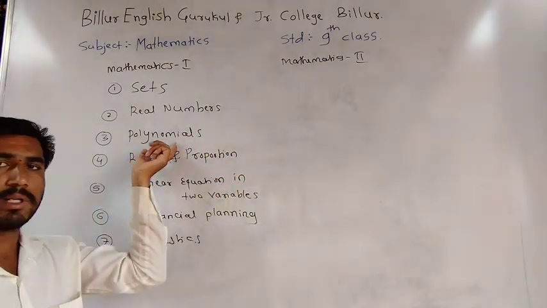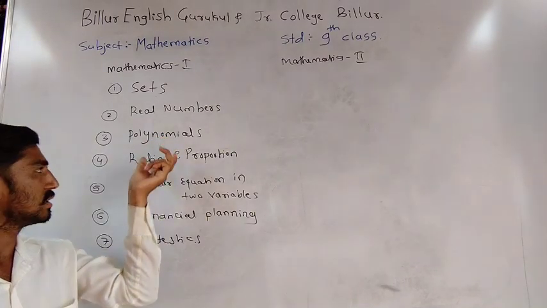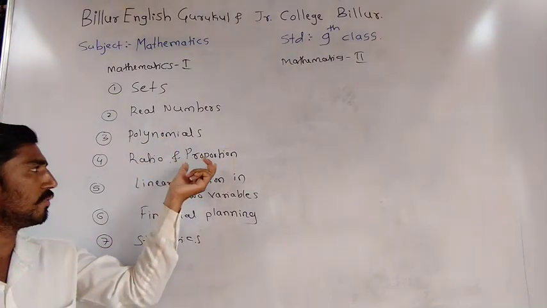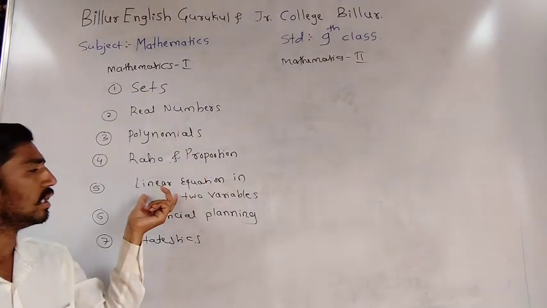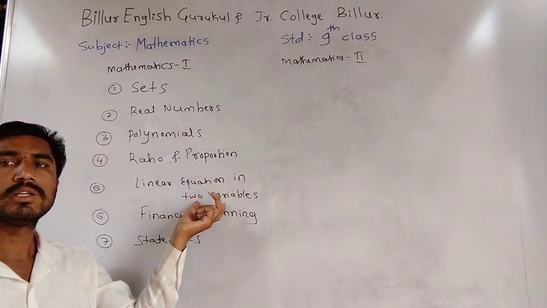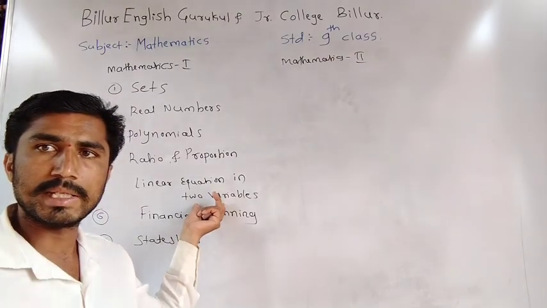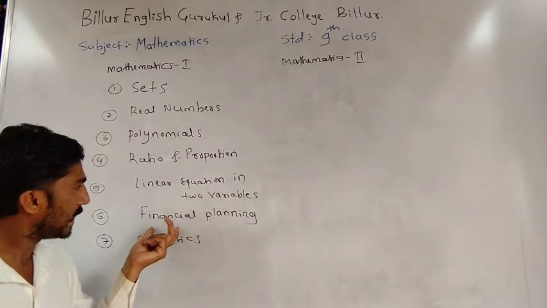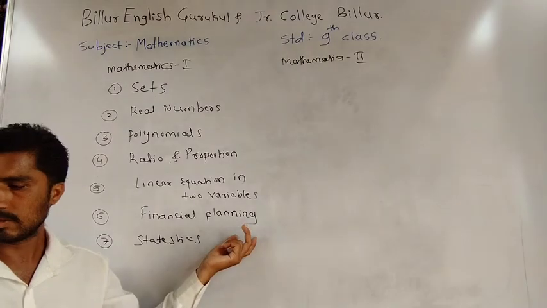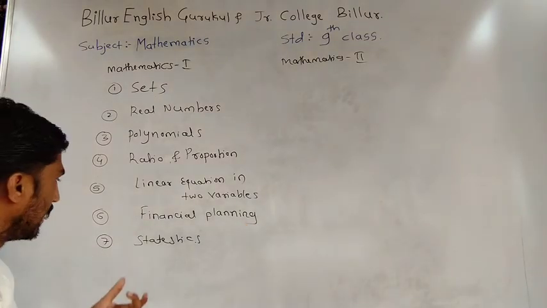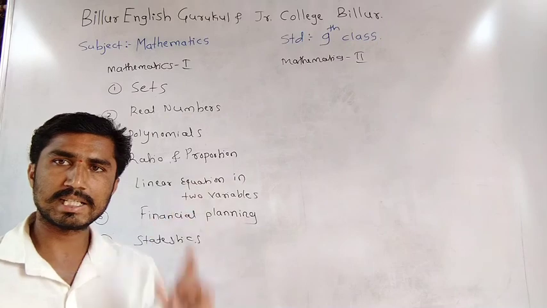Next, polynomials. Next, ratio and proportion. Next, linear equations in two variables. Next, financial planning. The last one is statistics.